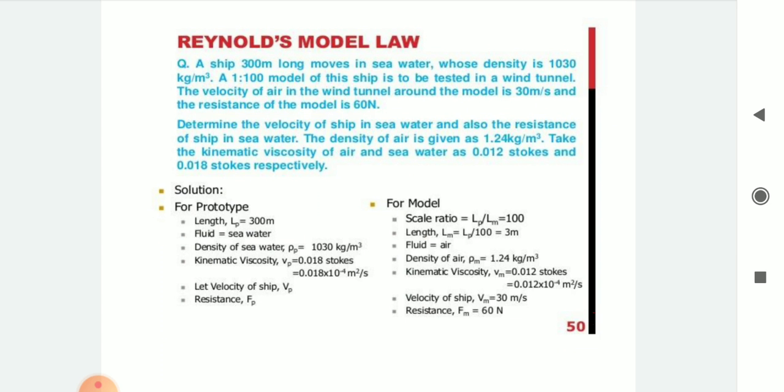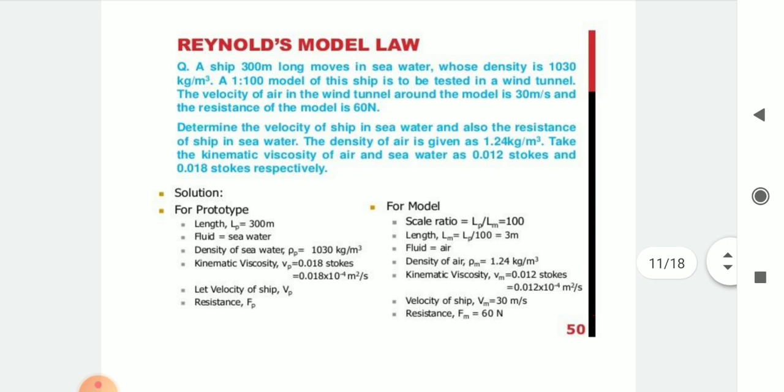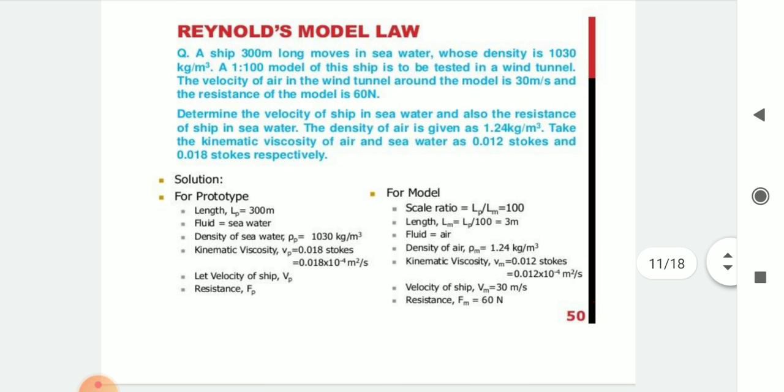Determine the velocity of the ship in the seawater and also the resistance of the ship in seawater. The density of air is given as 1.24 kg per meter cube. Take the kinematic viscosity of air and seawater as 0.012 Stokes and 0.018 Stokes respectively.